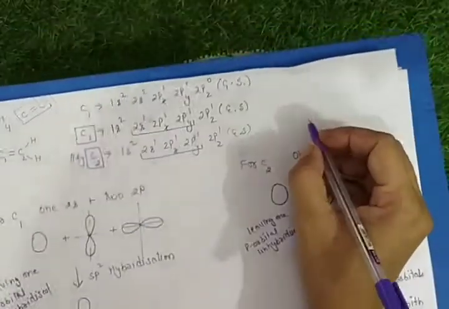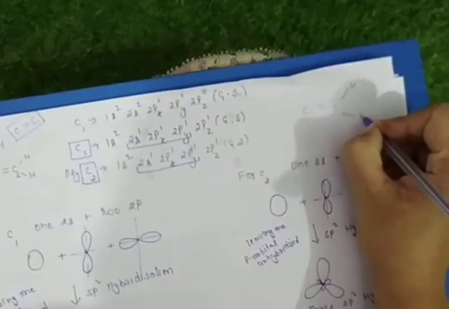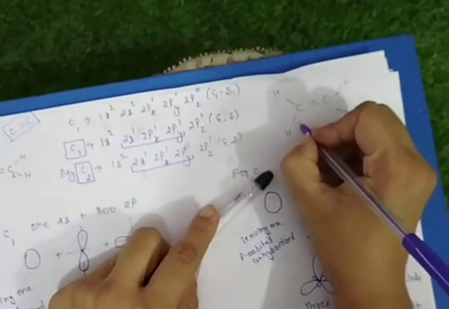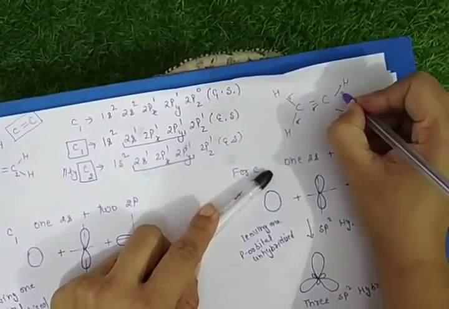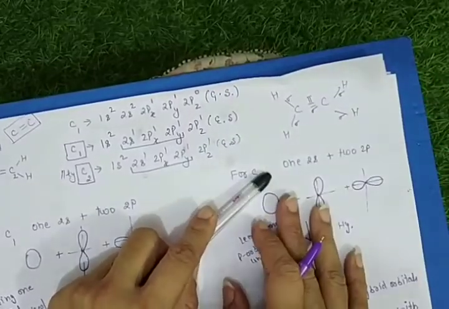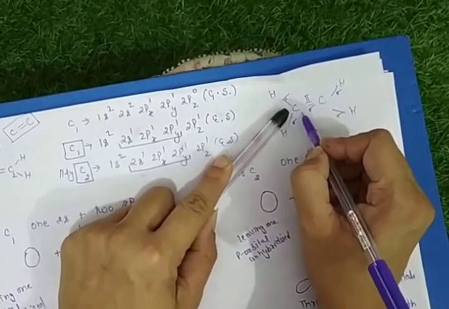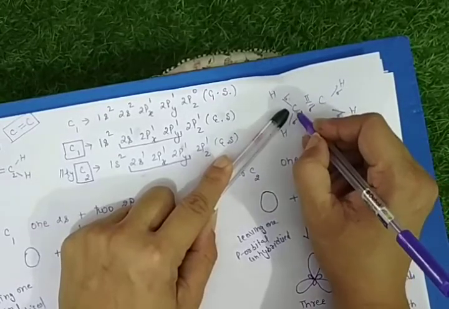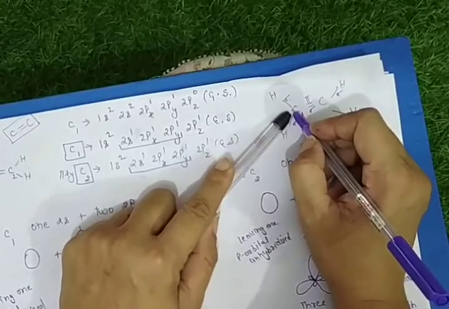Why? If we see the ethene molecule, it has 5 sigma bonds and 1 pi bond. Each carbon forms 3 sigma bonds. Here C1 forms 3 sigma bonds, hence the hybridization takes place between 3 atomic orbitals.